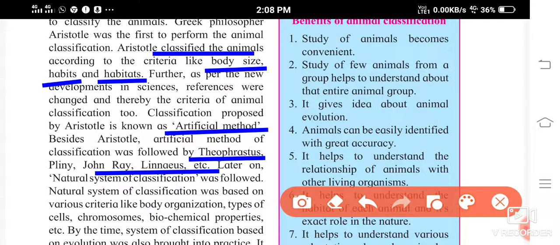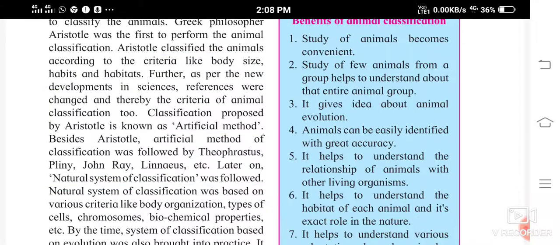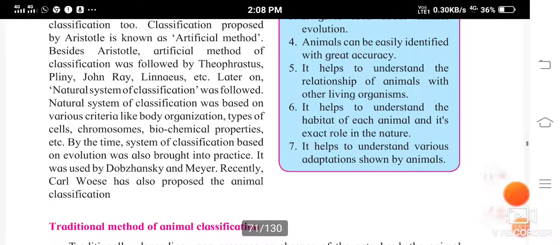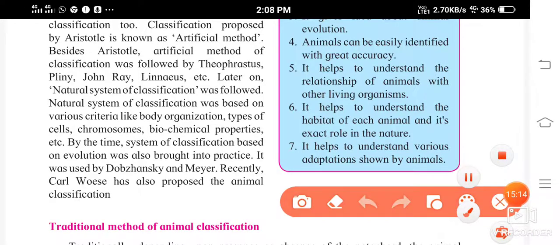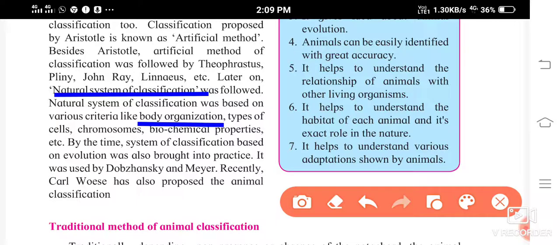Then later on the natural system of classification was followed. This natural system of classification was based on body organization, types of cells, chromosomes, biochemical properties.